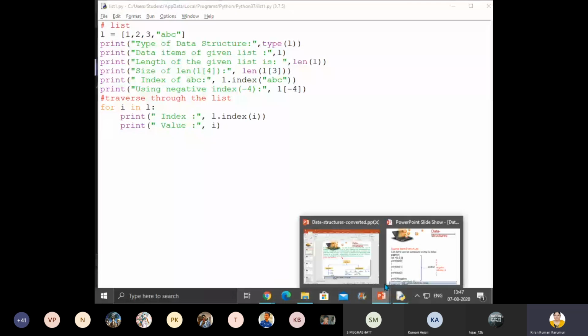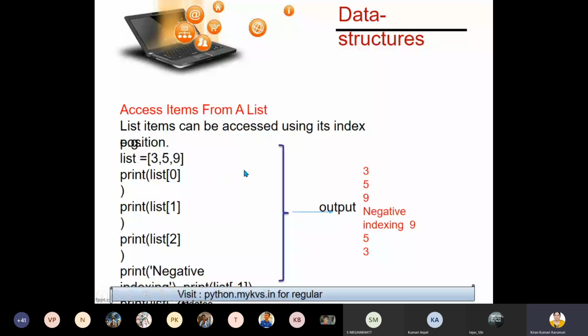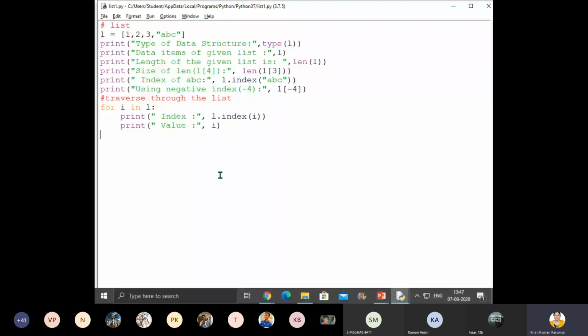Now let me proceed to our presentation. How do we access? When you are accessing, you can access directly like this. Here, if you know the index, that index is to be given within the square brackets to access a value of a list. Got it, children? If you know the index well in advance, and you want that particular index only, when you are aware of the index, you can give it within the square brackets. Okay, clear?